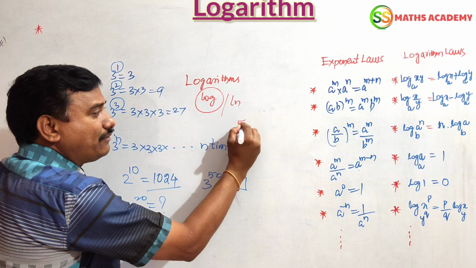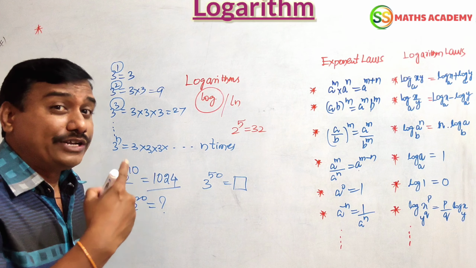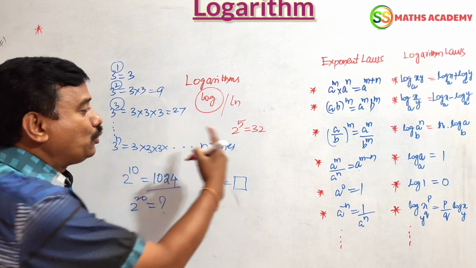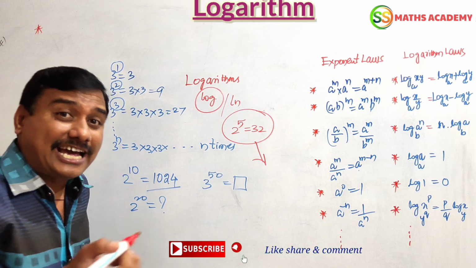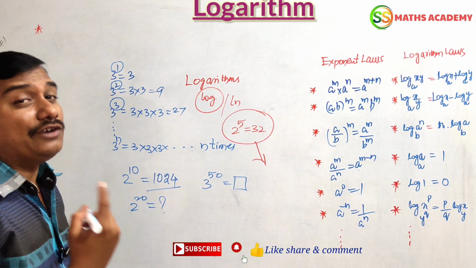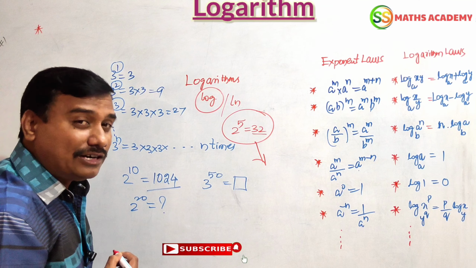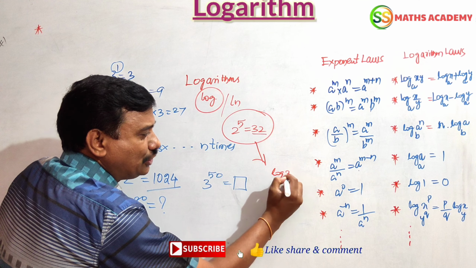Suppose, dear friends, 2 to the power of 5 equals 32. We can say 2 to the power of 5, or 2 raised to the 5, both have the same meaning, same synonyms. 2 to the power of 5 is 32. This number can be expressed in log form. In what way do we have to express it? Simple. We should apply log to the right side value. What is the right side natural number? 32. We apply log on that side, log 32.